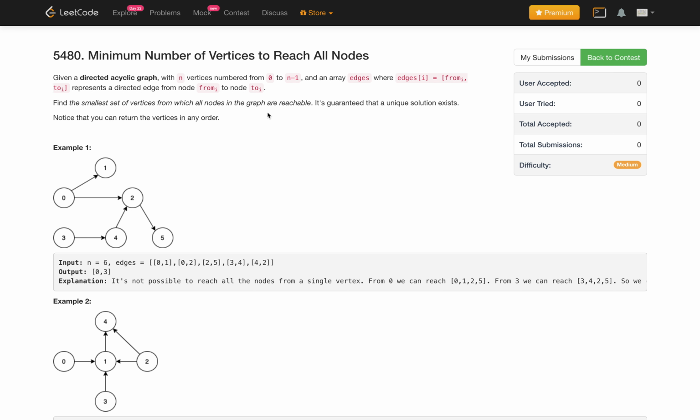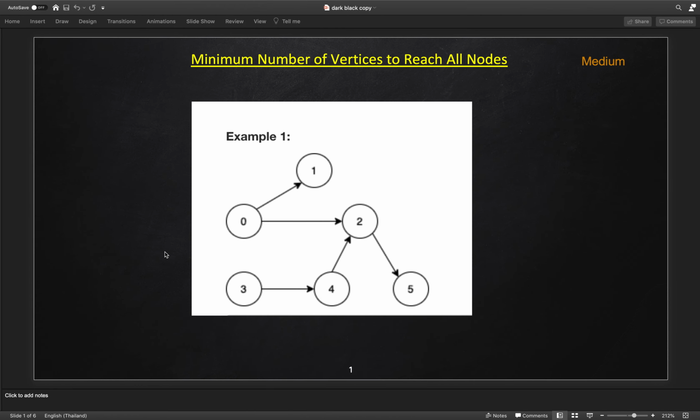It is guaranteed that a unique solution exists. Notice that you can return the vertices in any order. So here this is the graph. So let's understand over here.